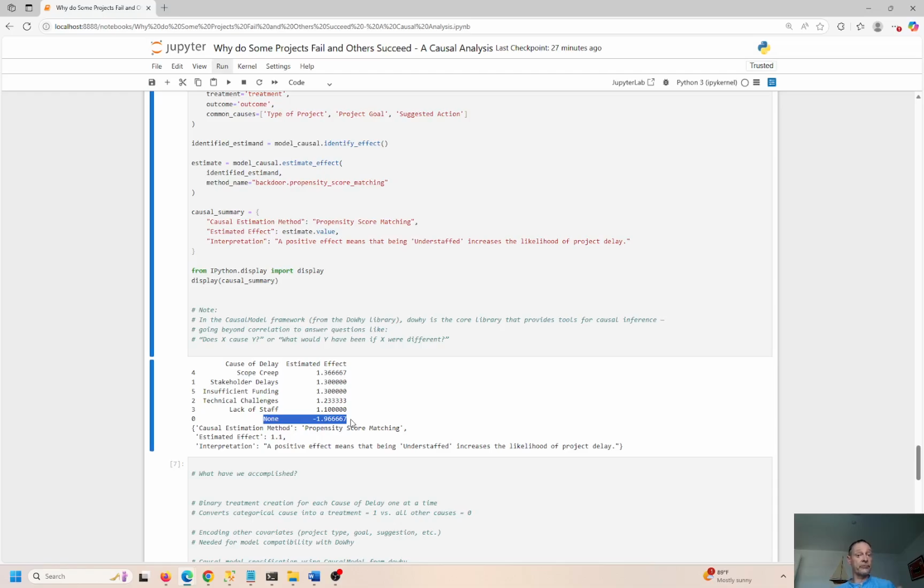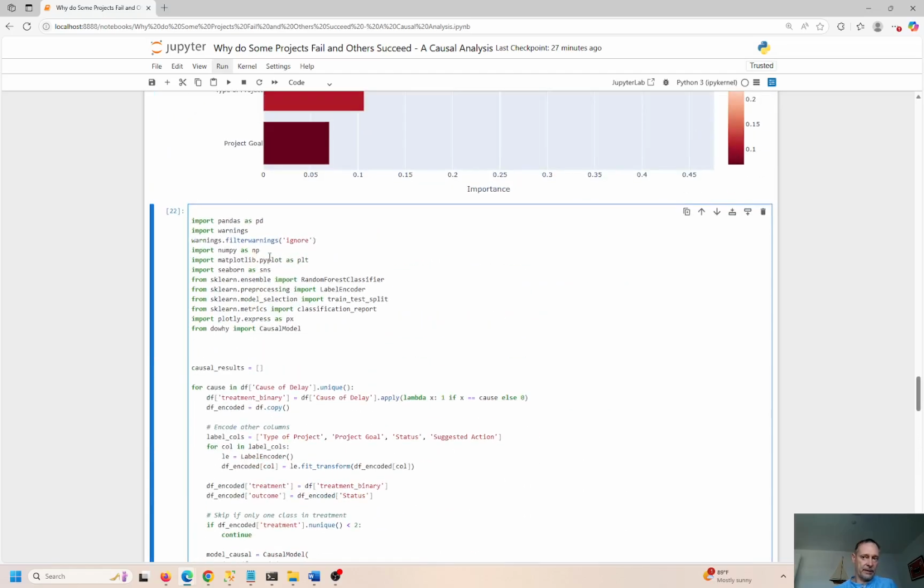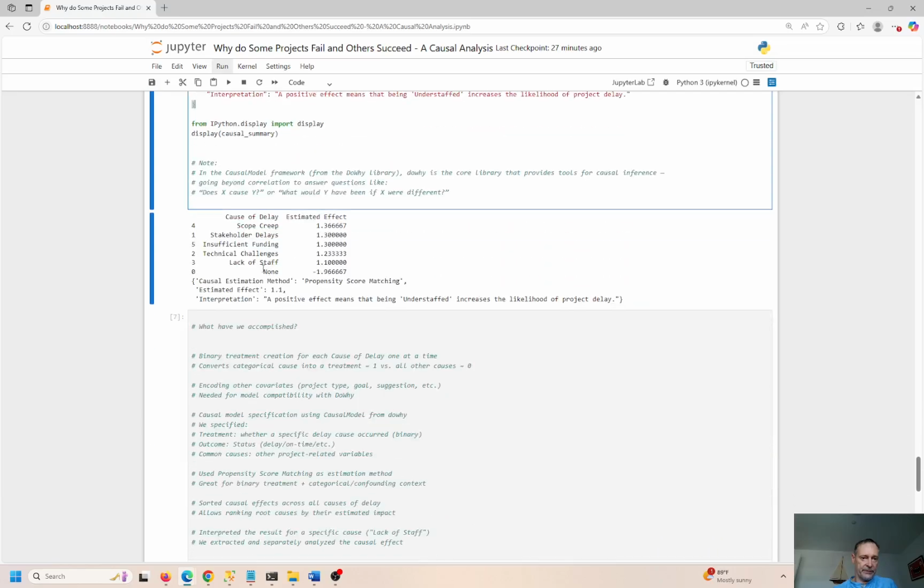So, but this is very interesting too. All this code over here in this one cell in Jupyter Notebook does the lift, and it does some pretty interesting things, right? It reports 1.3 estimated effect. So that's the value of the fact that it's not really a percent. It's really like a real number. It's not a percentage or anything like that. But most of the problems from the delays of projects come from scope creep.